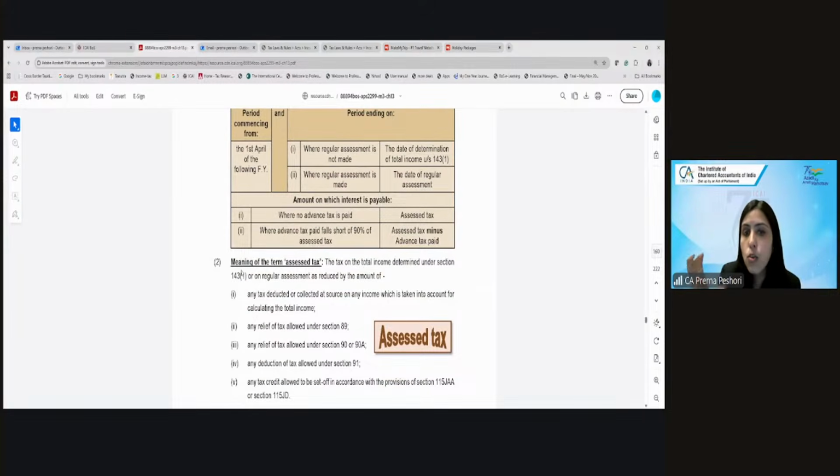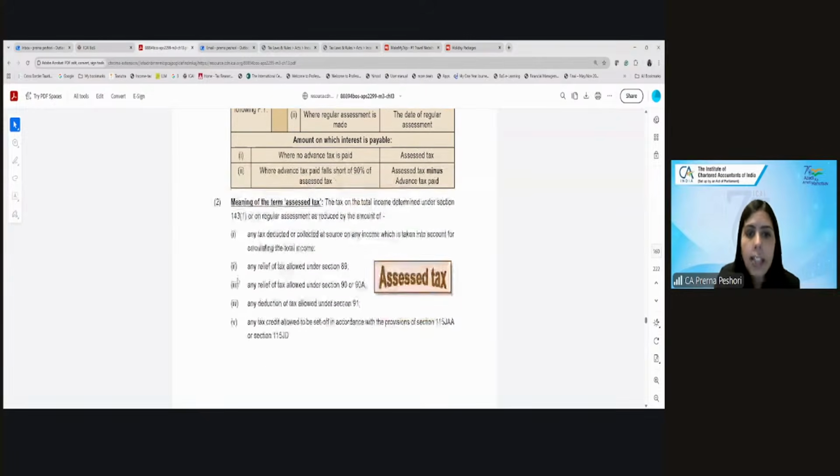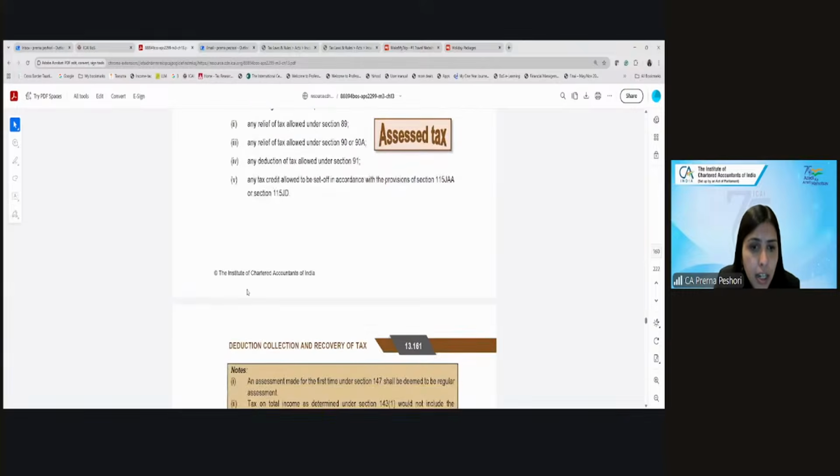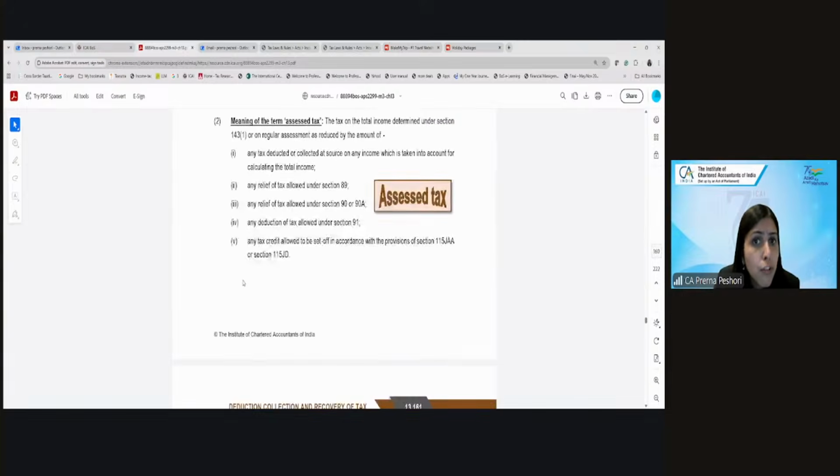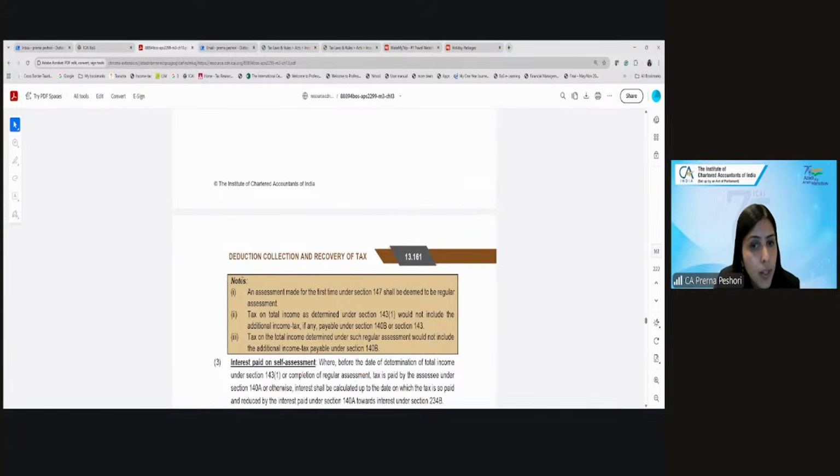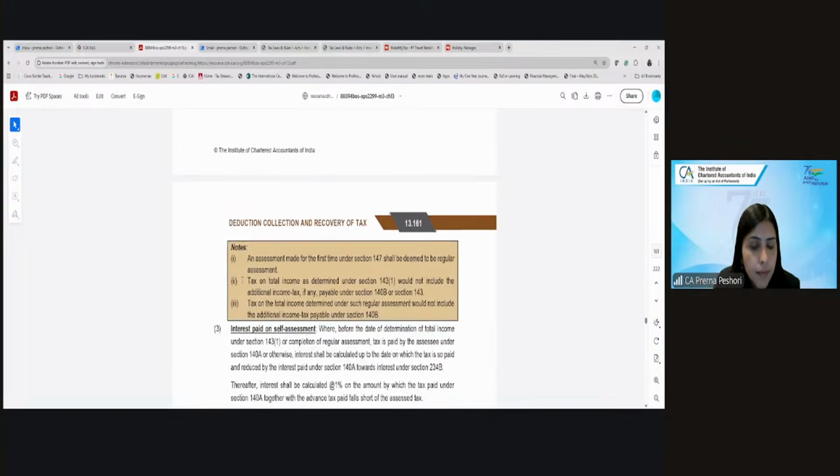Assessed tax means the total income determined either under the processing of the return or at the time of assessment, as reduced by any TDS paid, any tax collected, any rebate allowed, any foreign tax credit allowed, any MAT credit allowed, reduced by all of that, not reduced by the self-assessment tax. Are we clear? Okay. And this will not include any tax paid under the updated return. Fine.